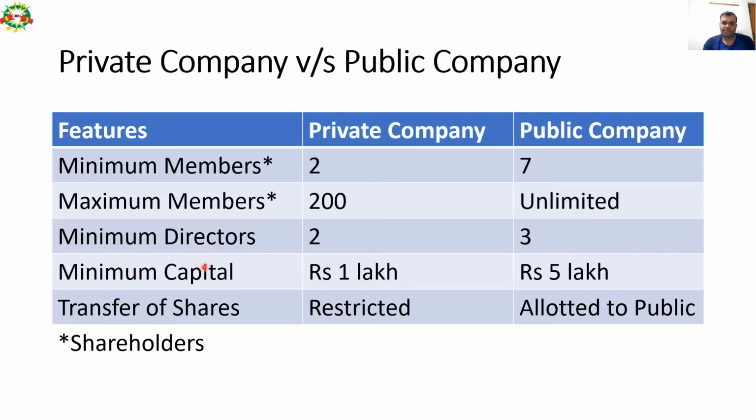Minimum number of directors in case of private companies it is 2, and in case of public company it is 3. And minimum capital in case of private company is 1 lakh rupees, in case of public company is 5 lakh rupees. And transfer of share is not allowed in case of private company, it is restricted. However, in case of public company, shares can be allotted to the public in general.